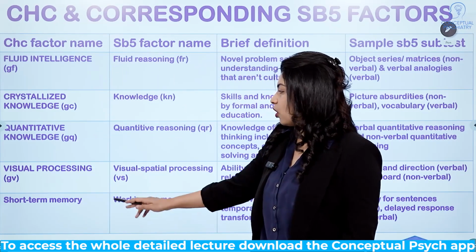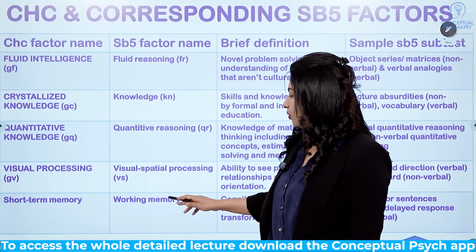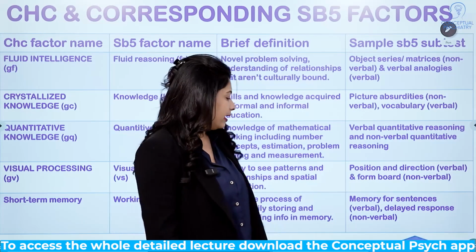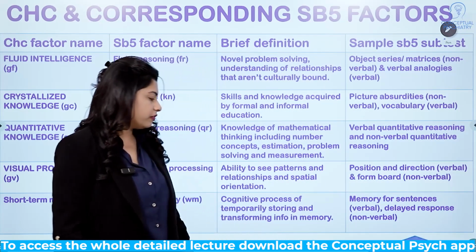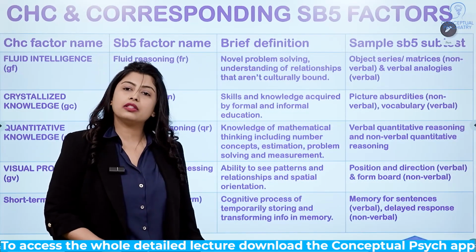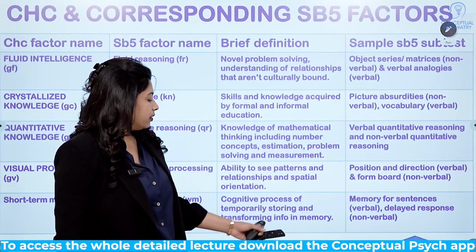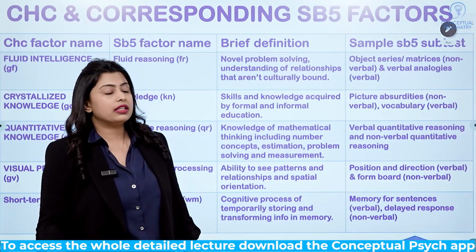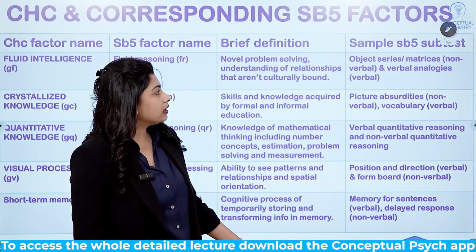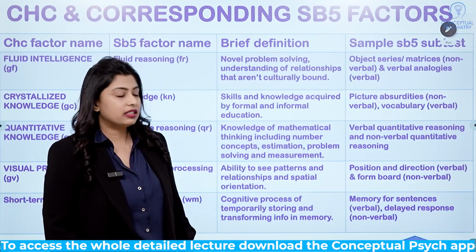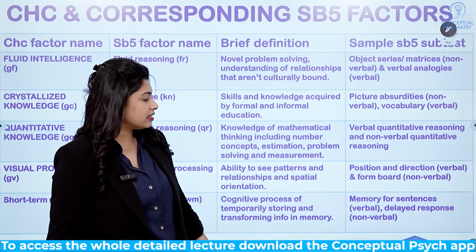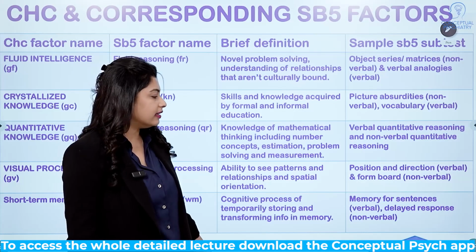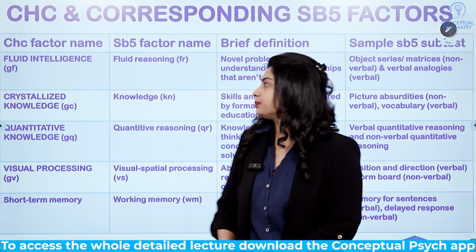Then comes short-term memory, which is now working memory. It is the cognitive process of temporarily storing and transforming information in memory. The SB5 subtests that we use to measure this are memory for sentences and delayed response.